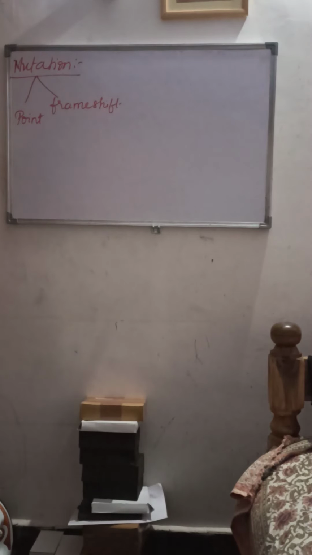So one is point mutation and another one is the frame shift mutation. Now let us understand what is the difference between these point mutation and the frame shift mutation. Point mutation, the very word will tell you, is the change in a single base in the DNA. Point mutation is nothing but a change in the single base pair.